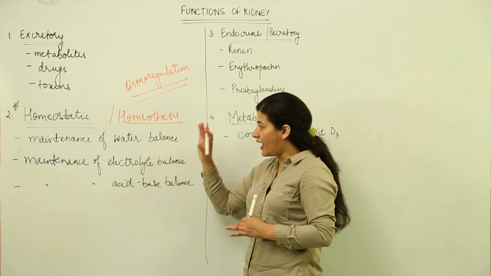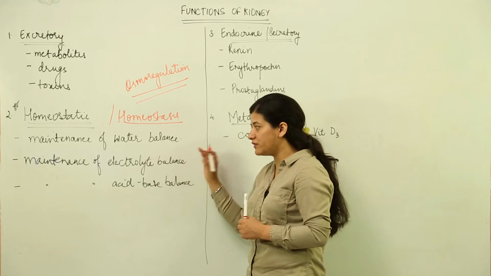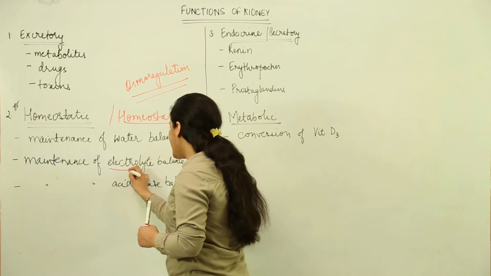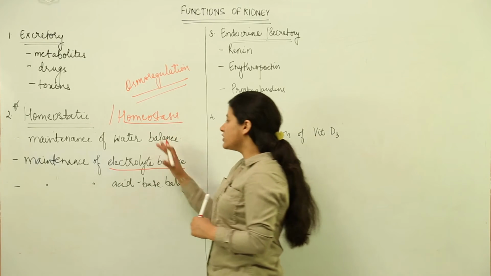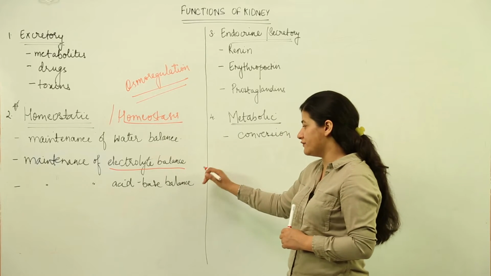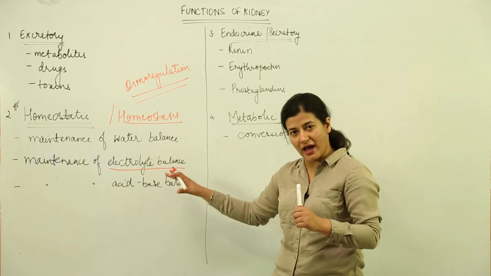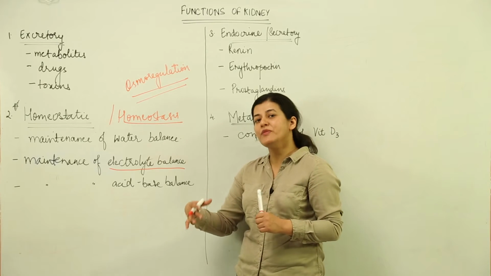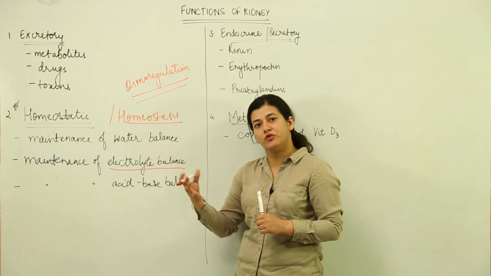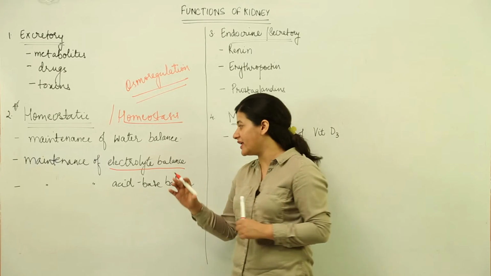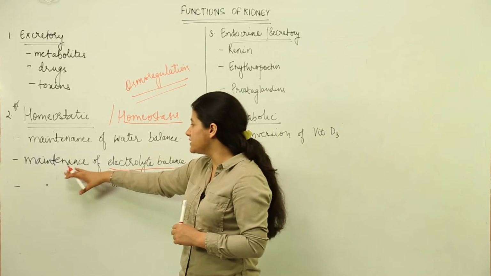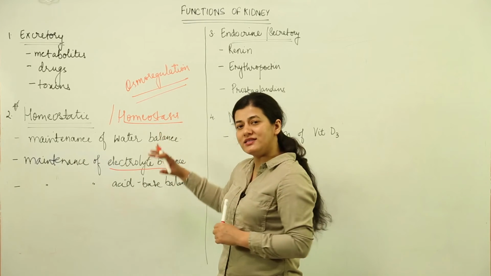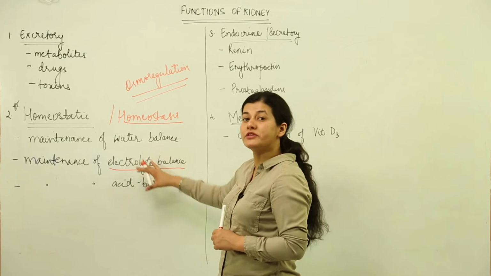So the osmoregulatory mechanism of homeostasis is carried out by the kidney, which involves the maintenance of water balance inside the body. Another important homeostatic function of the kidney is maintenance of electrolyte balance, in which we have sodium, potassium and calcium ions. Their balance is maintained. If they are required in less quantity, they would be thrown out. If they are required, they would be absorbed back. We have studied the reabsorption mechanism. So the maintenance of electrolyte balance is in the hands of the kidney.